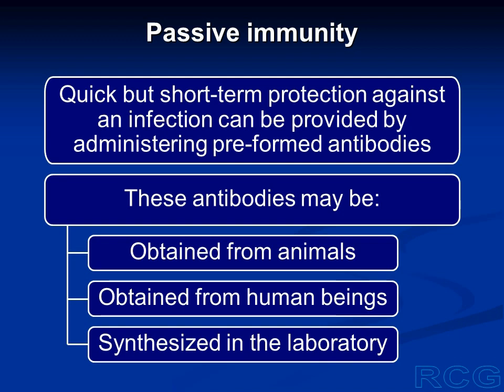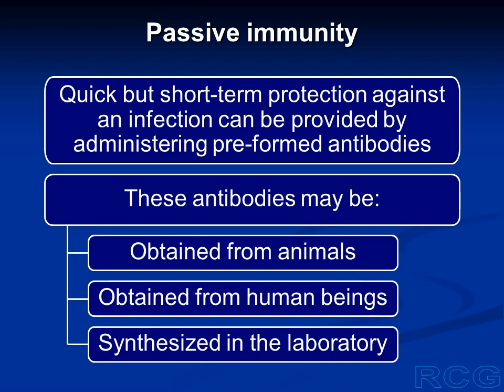So these antibodies are not his own antibodies. These are antibodies obtained from elsewhere. But once we administer these antibodies, they will give immediate protection against the infectious agent. But the protection will be short-lived. We have seen earlier that the half-lives of immunoglobulins vary from a few days to a few weeks. So the antibodies that we administer will be destroyed after some days.